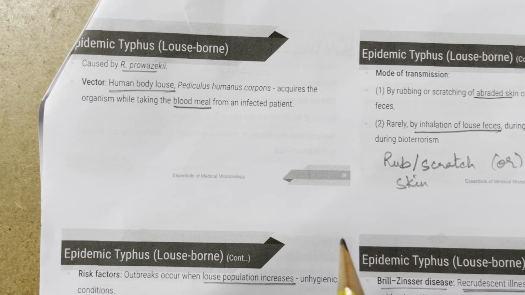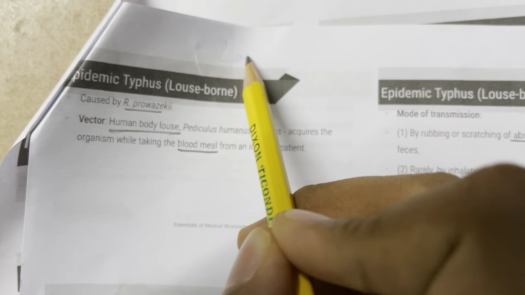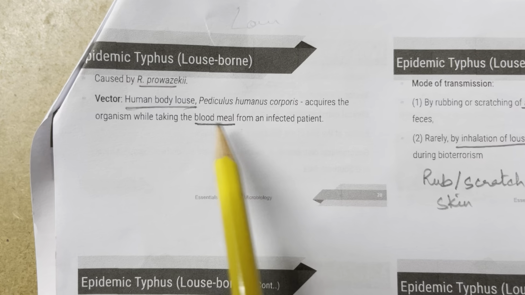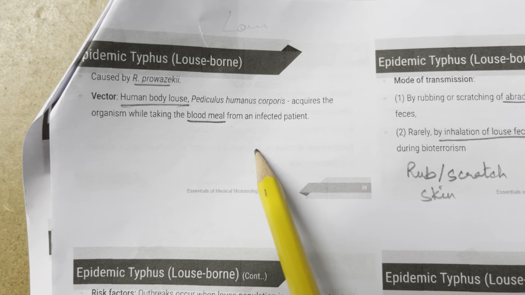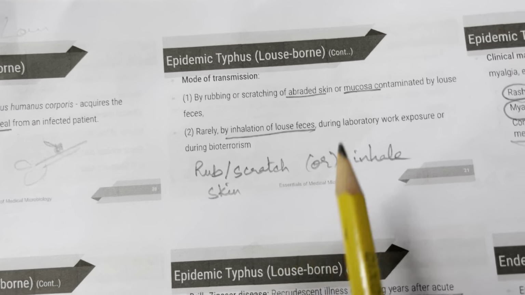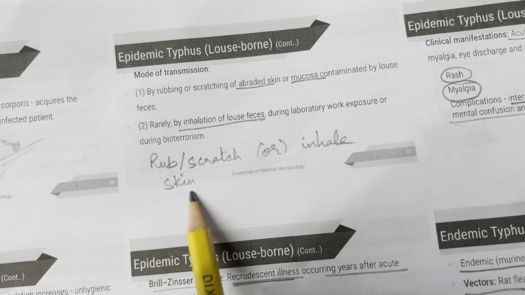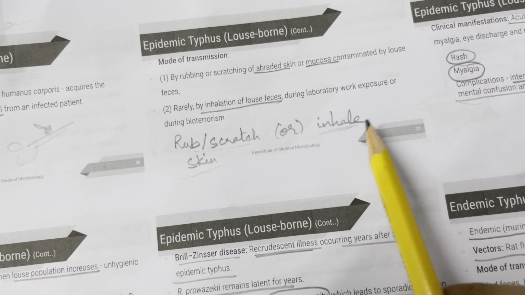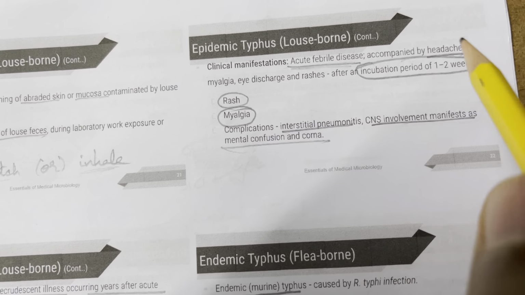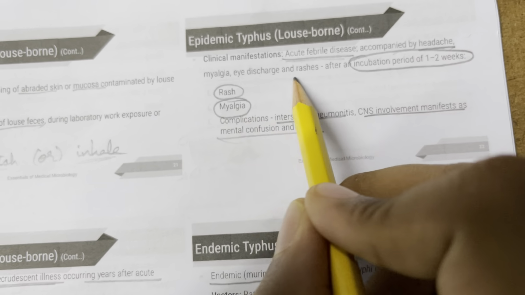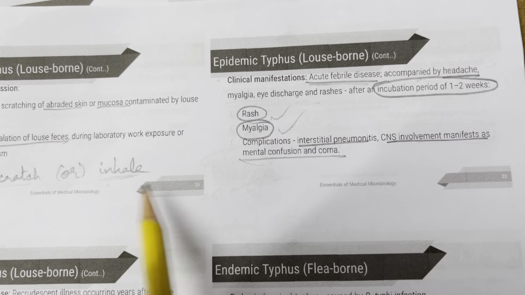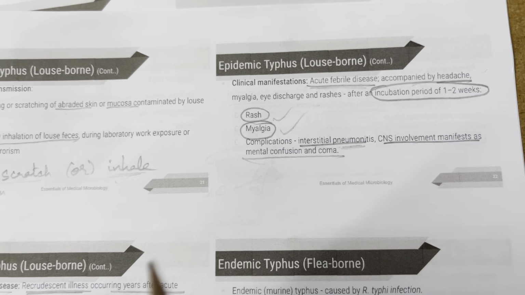Now moving on to epidemic typhus, which is louse-borne. Lousy epidemic, right? It is caused by Rickettsia prowazekii, with the human body louse as vector. The louse acquires the infection by taking a blood meal from an infected patient. The mode of transmission is by rubbing or scratching the skin, or by inhalation, which is rare, during laboratory work exposure. Clinical manifestations: there is acute febrile disease, headache, myalgia, eye discharge and rashes obviously.